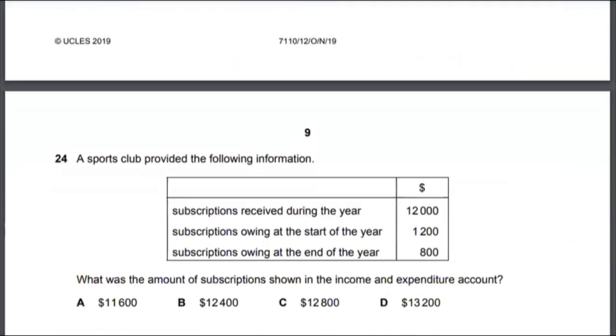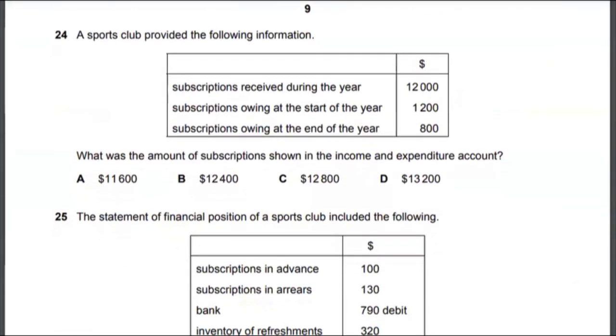Let's look at multiple choice 24. A sports club provided the following information. What was the amount of subscription shown in the income and expenditure account? So received during the year were 12,000. Now, $1,200 should have been received at the start of the year, so minus 1,200, and the amount that is supposed to be received at the end of the year, plus 800, will give me about 11,600. So the correct answer to multiple choice 24 would be option A.